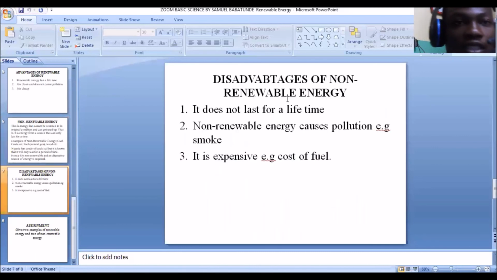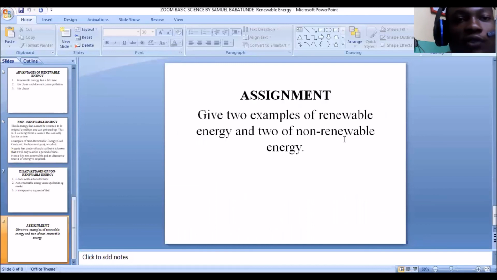Then we look at the disadvantages of the non-renewable energy. We say it does not last for a lifetime. It only lasts for a period of time. It causes pollution, the smoke that comes from our cars as a result of the fuel. And it is expensive compared to the renewable energy. Then I give you an assignment. I say you should give me two examples of the renewable energy and two of non-renewable energy. So with this, we've come to the end of today's lesson on the renewable energy and non-renewable energy.